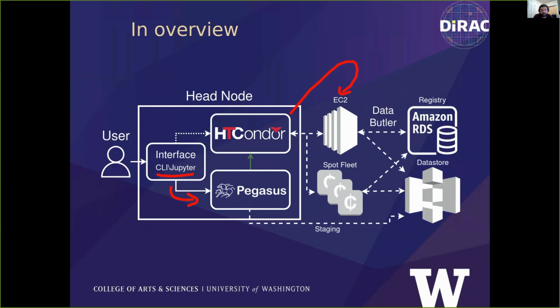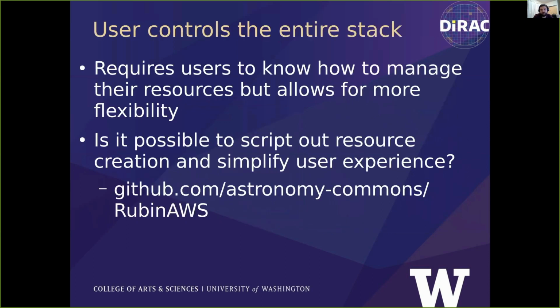In this proof of concept, we built a system in which the user has complete control of the stack, which is both good and bad. It's good because the user gets absolutely complete control of any part of the system, but at the same time, it's also necessary for them to learn the tools, and there is a lot of friction there. There is a lot left to be said about integrating Pegasus and HTCondor with Jupyter notebooks, unfortunately, because they were never really intended to be used that way. However, the newer versions of these packages made great advances, making that possible.